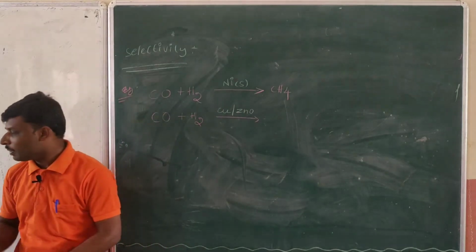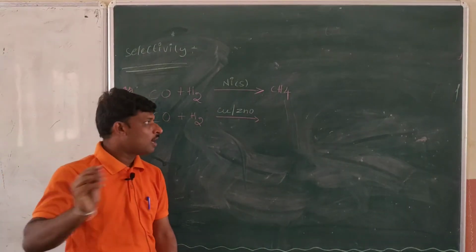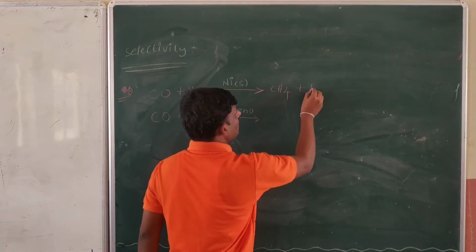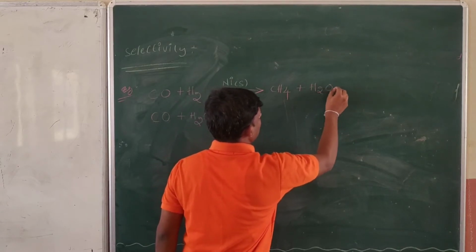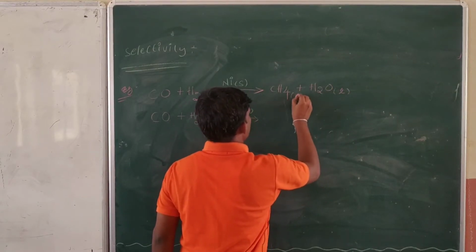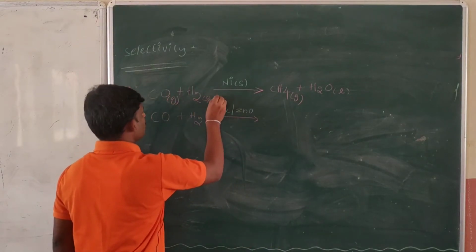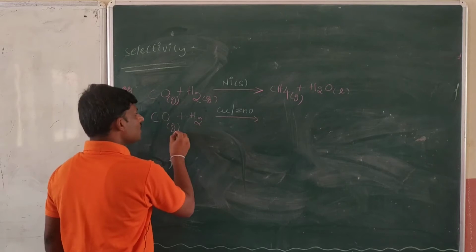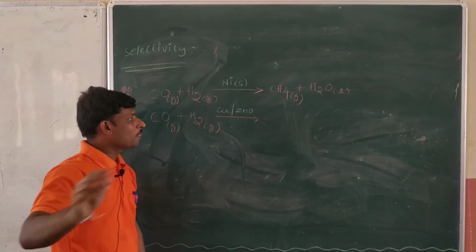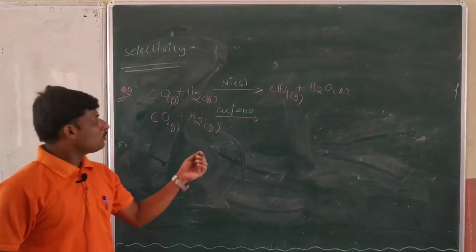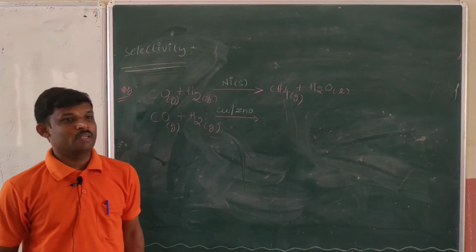What I am telling here: the main product is methane, and the by-product is water. It is a liquid, it is a gas. In both cases, this is also gas, this is also gas. Here this is also gas, this is also gas. Are you getting my point? In this case, what is happening, sir?